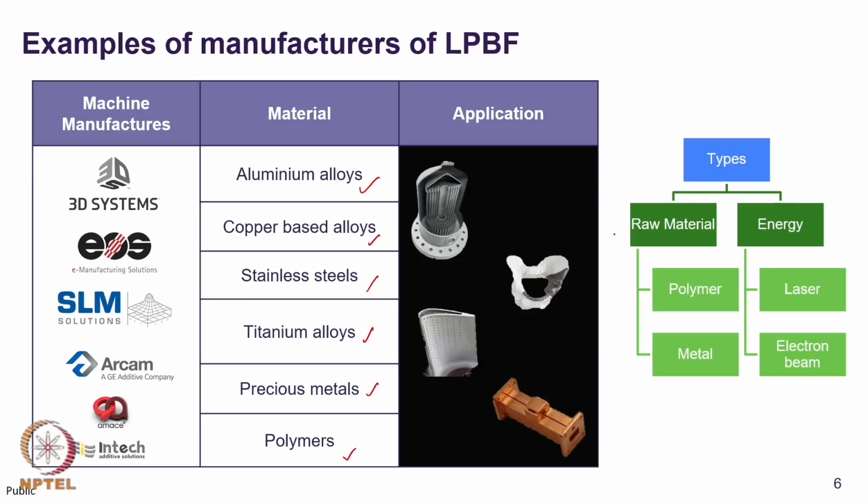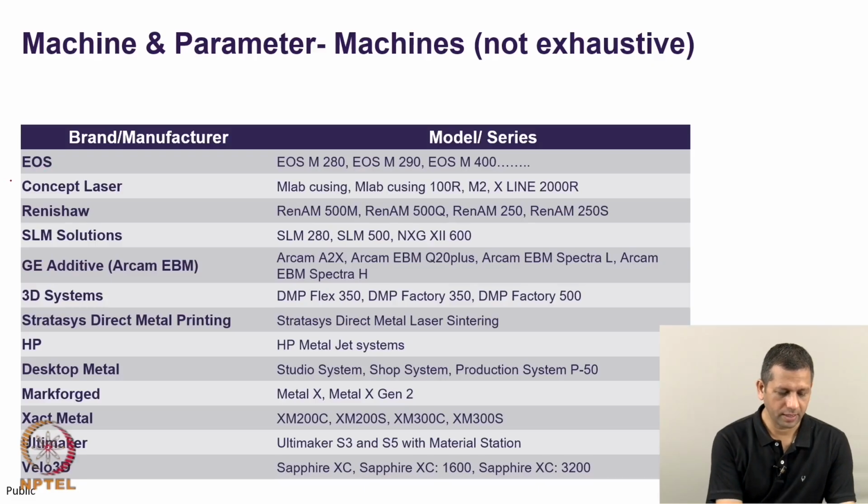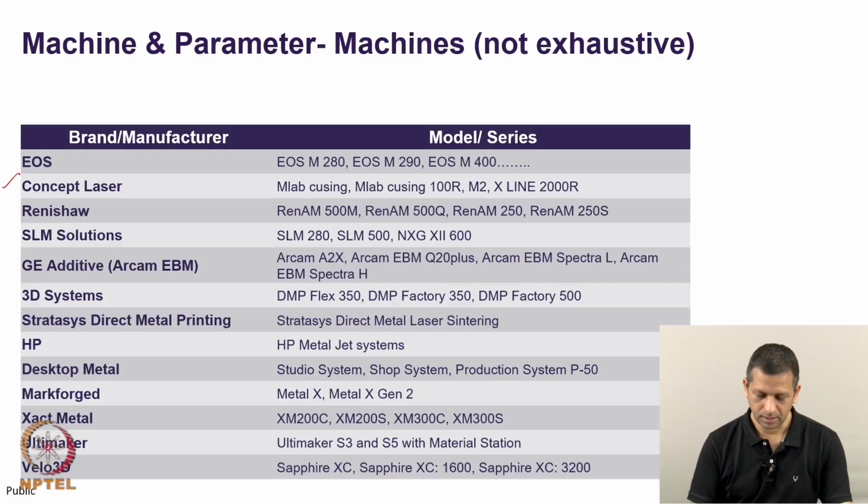Based on raw material and energy, the powder bed fusion process can be categorized into two types of processes. One are polymer based process, the other are metal processes. Based on energy, they can be categorized into laser process and electron beam based process. We also talked about various manufacturers of additive manufacturing machines and various types of machines they offer.